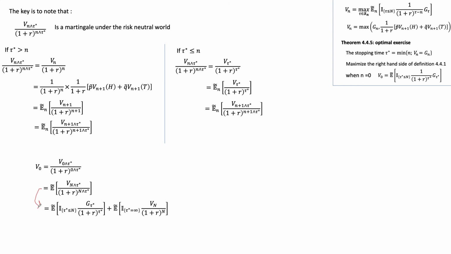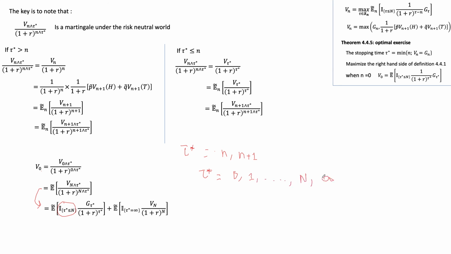How? Because we can use an indicator function here. This tau star can be equal to n, it can be equal to n plus 1. Or, since we're starting at time 0, this tau star can be equal to 0, it can be equal to 1, up to the end of our period, or maybe we can never exercise.